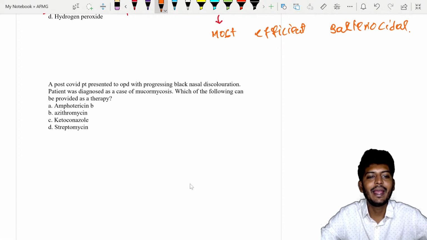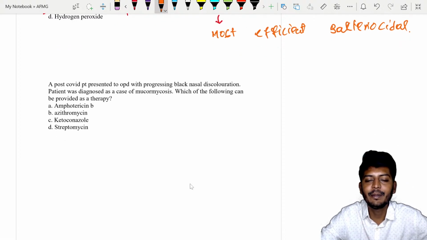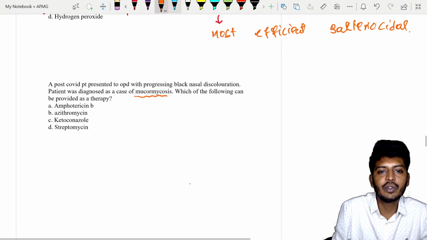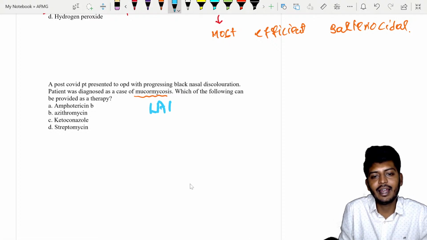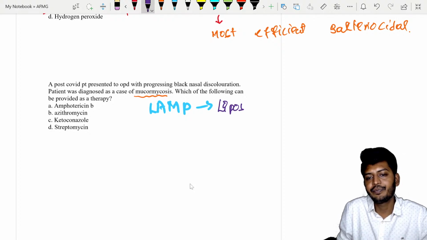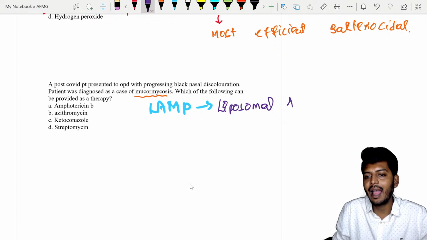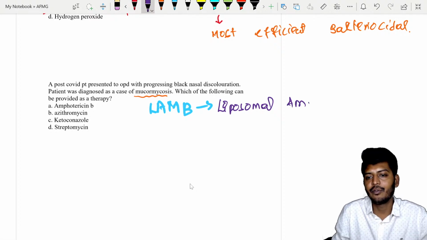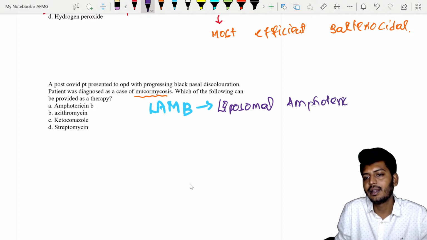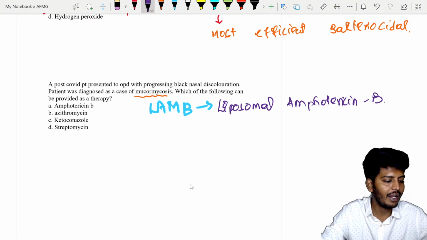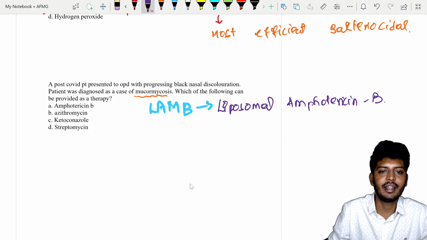A post-COVID patient presented to the OPD with progression of black nasal discoloration. The patient was diagnosed as a case of mucormycosis. So the drug of choice for mucormycosis is, remember, LAMB, which stands for liposomal amphotericin B. That is your LAMB. The treatment will be LAMB. The answer is LAMB.